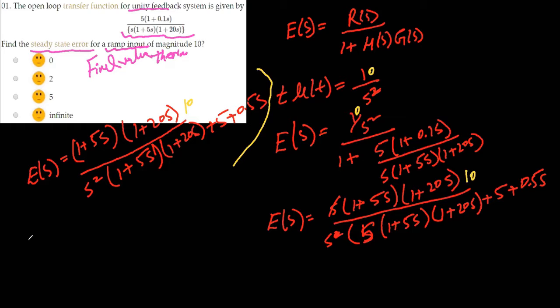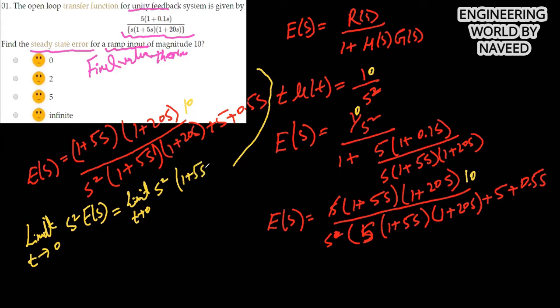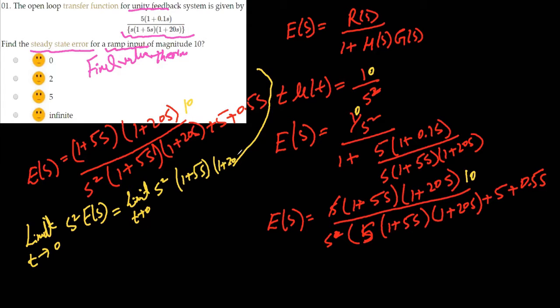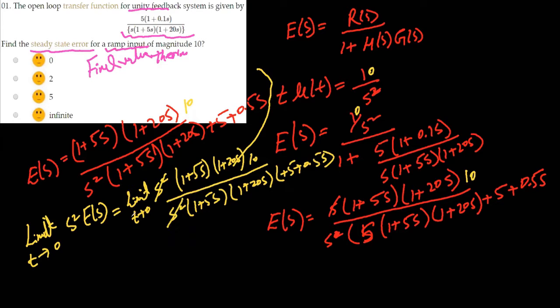Now we need to apply the final value theorem, and that is the limit. This is the ramp function, so that is limit s tends to 0 of s square into E(s), which is equal to limit s tends to 0 of s square into (1 plus 5s) into (1 plus 20s) into 10 divided by s square into (1 plus 5s) into (1 plus 20s) plus 5 plus 0.5s. This s square will cut out by this, and sorry, this is s tends to 0. So this will be 10.